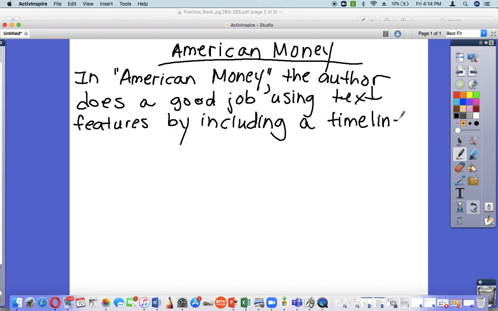And you guys are going to copy all of this over because you're just going to add on to this. So by including a timeline to show information about the history of money in a visual way.